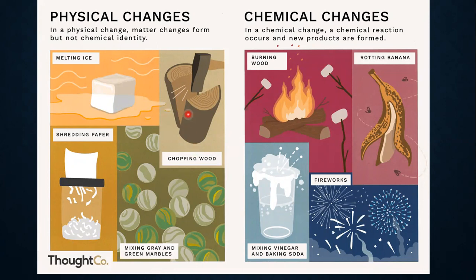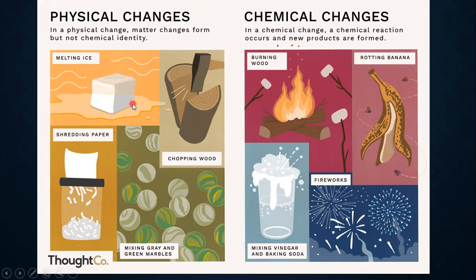Now, if you see we are painting something, we are giving it a new color. So you may ask the question that if we are coloring something, then it should be called a chemical change. But here, no reaction has taken place. It's just that we are coloring something. So that would be counted as a physical change. Painting would be considered a physical change.